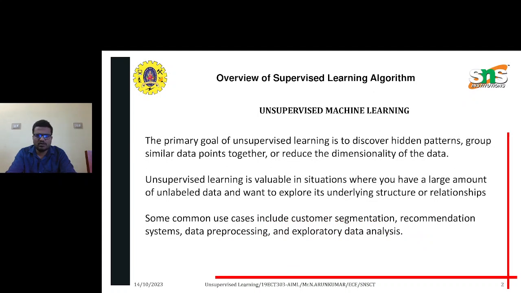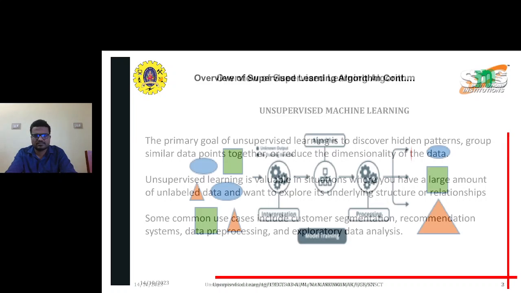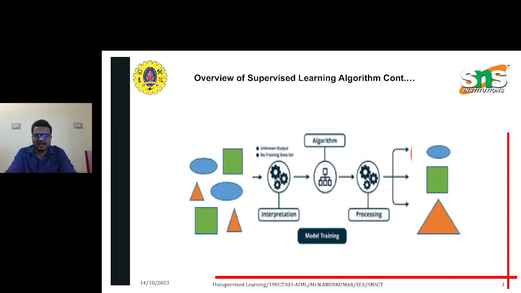The primary goal of unsupervised learning is to discover hidden patterns and group data points together, or reduce the dimensionality of the data. Unsupervised learning is valuable when large amounts of unlabeled data sets are present, and moreover it can explore the data based on its structure. Some common uses of unsupervised machine learning are segmentation, recommendation systems, data pre-processing and exploratory data analytics. So this is one example of unsupervised machine learning.